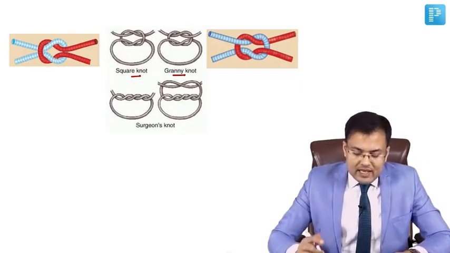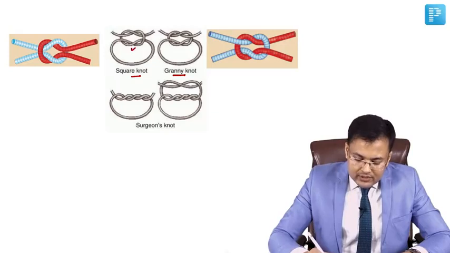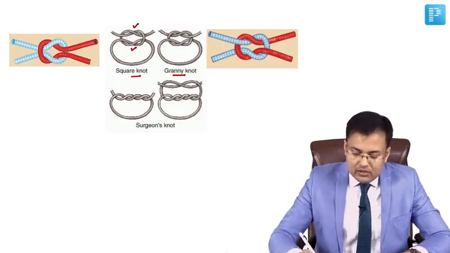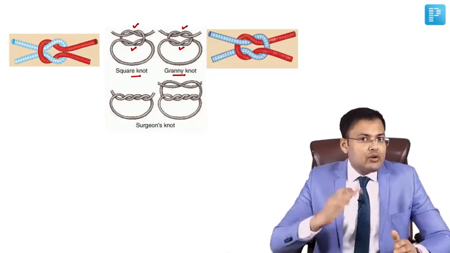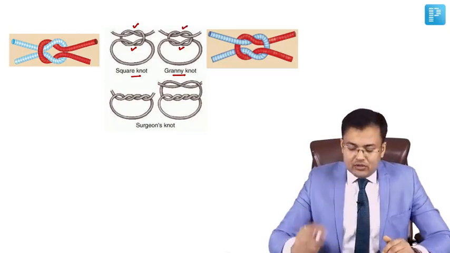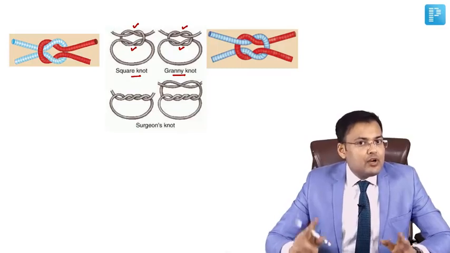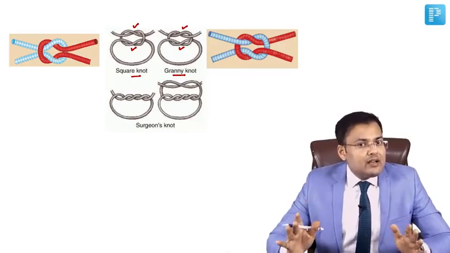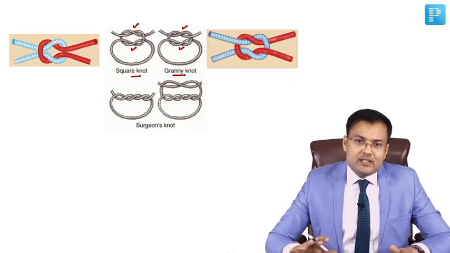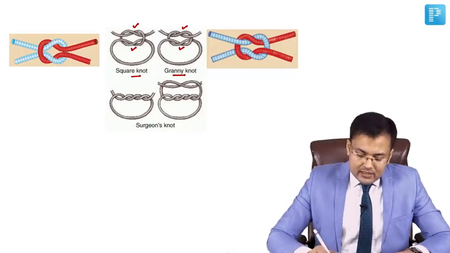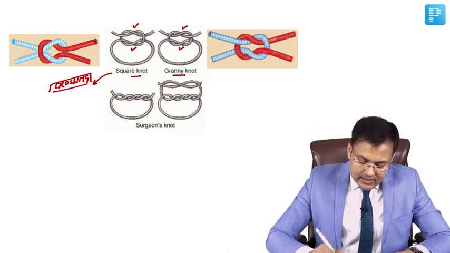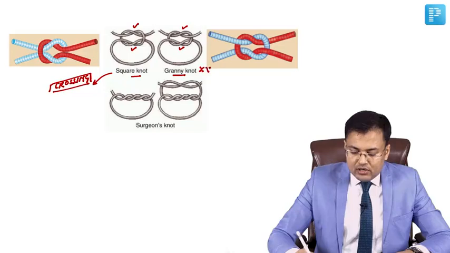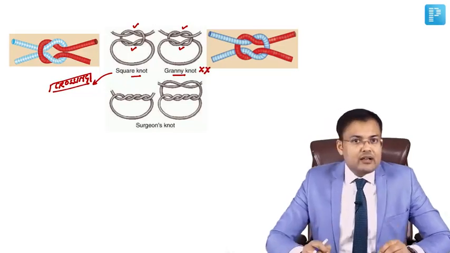In both, what are the similarities? How many throws? This is the first throw, this is the second throw. Here also first throw, second throw. In each throw, how many wraps? In each throw you can see there is one wrap. Two throws, single wrap in each throw. These are the similarities. What's the difference? In square knot, crossing occurs in each throw, and in granny's knot, crossing doesn't occur.